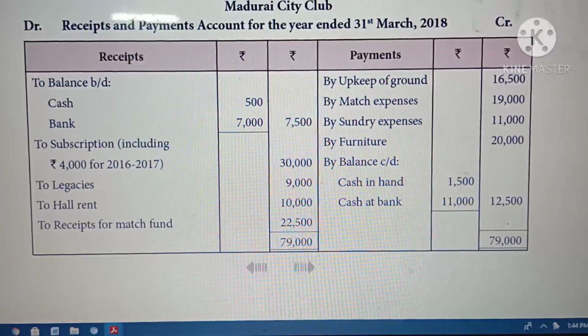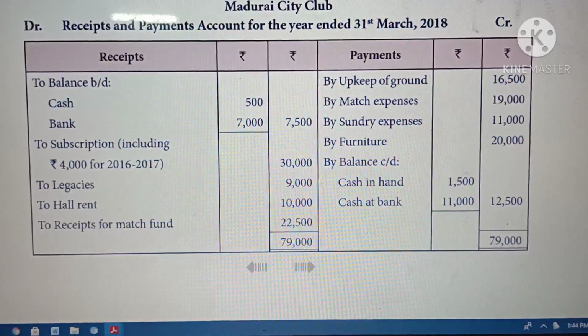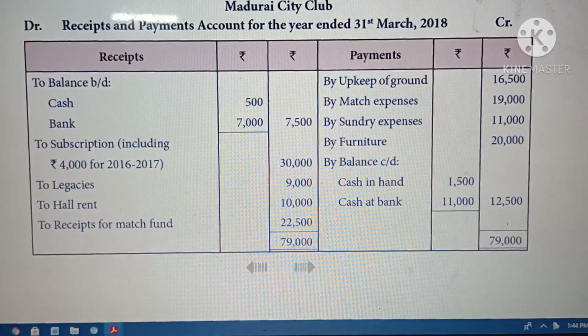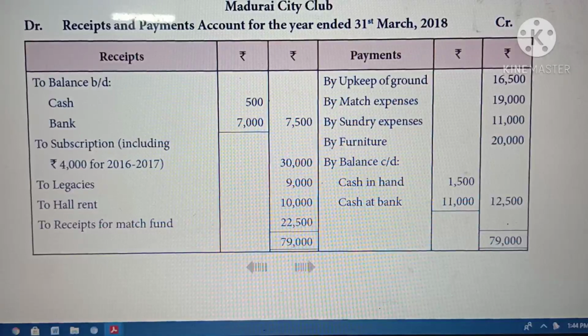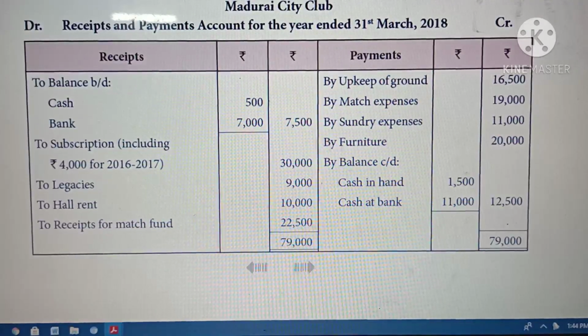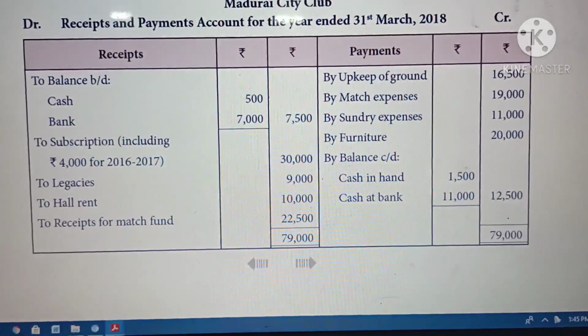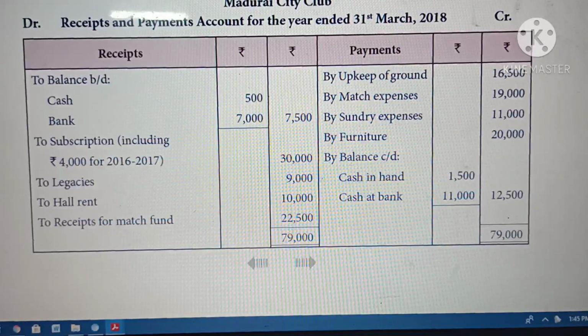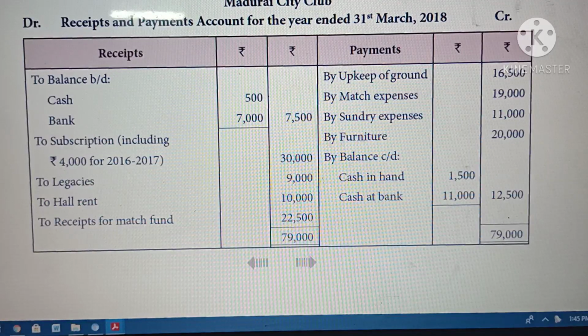Then subscription they are given 30,000. Out of 30,000, 4,000 is for 2016-17. 2016-17 is the previous year outstanding. So in this 30,000, 4,000 is included for previous year subscription. Then legacy received 9,000. Hall rent received 10,000.